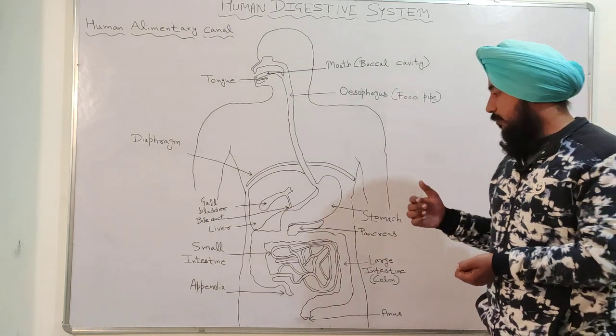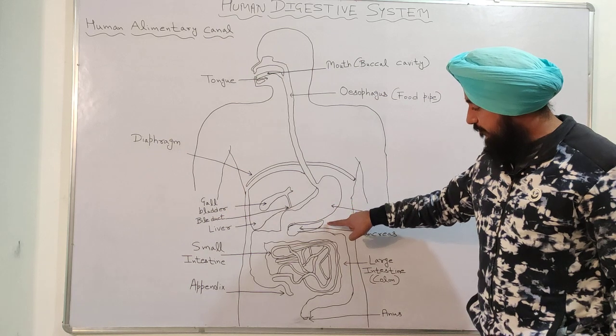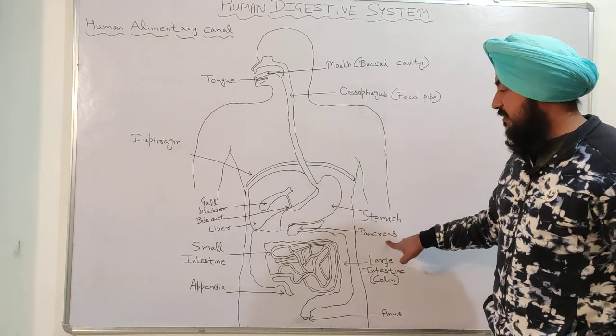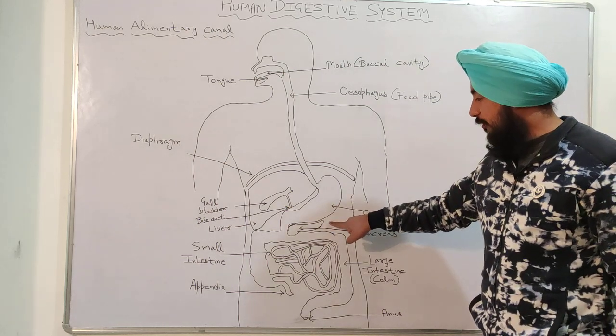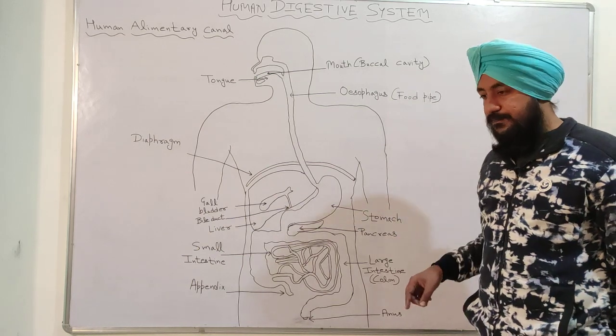So here you can see below the stomach an organ is present, and this organ is called pancreas.